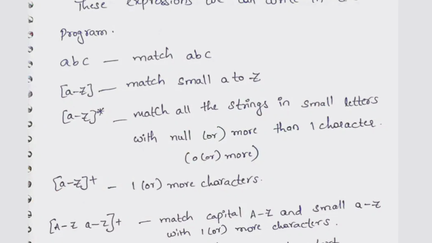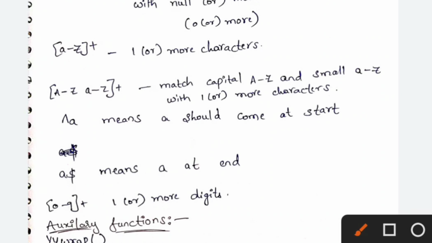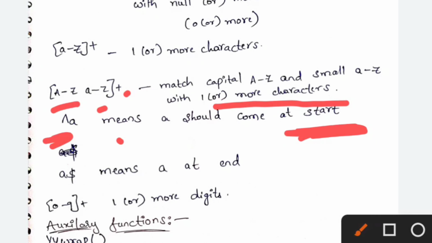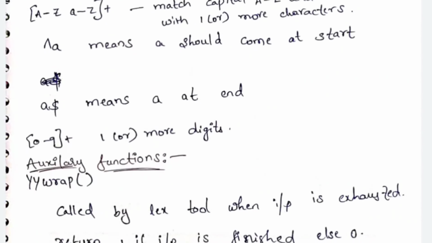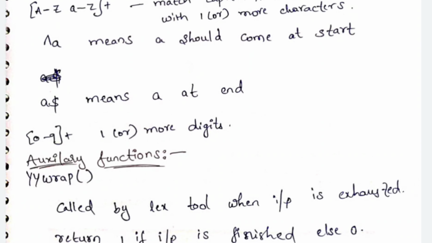Next, A-Z and a-z followed by a plus means match capital A to Z and small a to z with one or more characters. Caret A means A should come at the start of your expression. A dollar means A must be at the ending position. And 0-9 followed by a plus means one or more digits. These are the rules to write the translation rules, that is, to write the regular expressions.